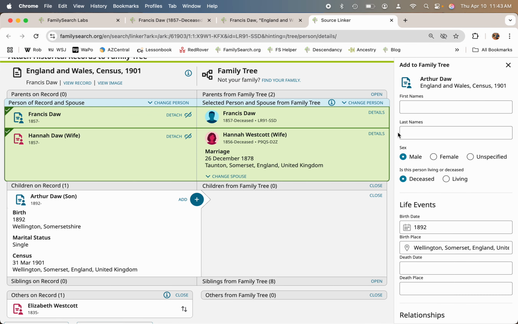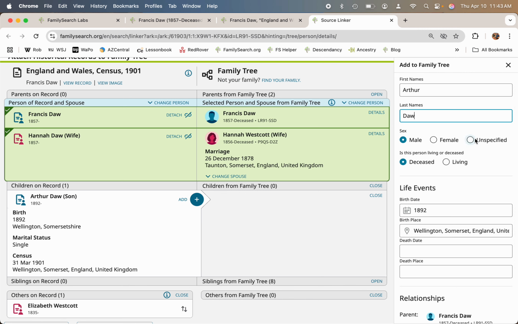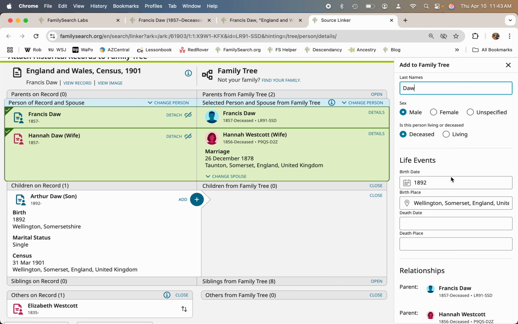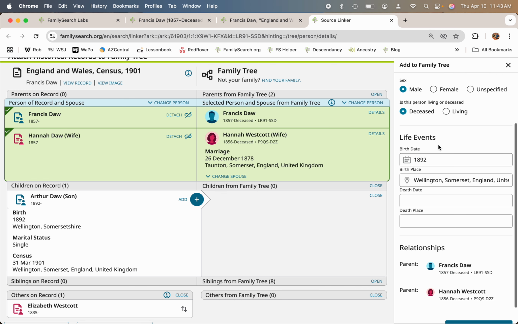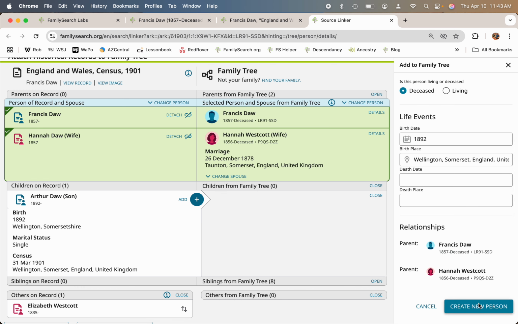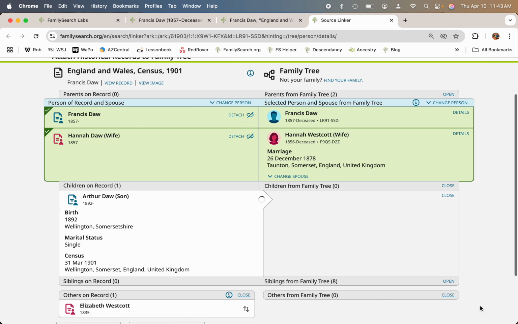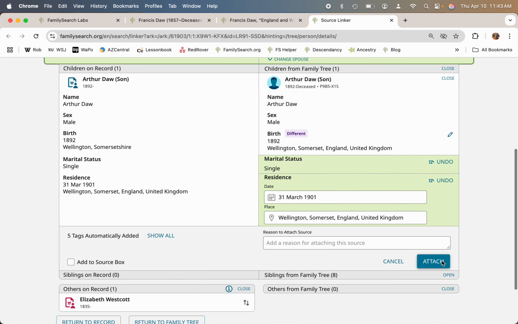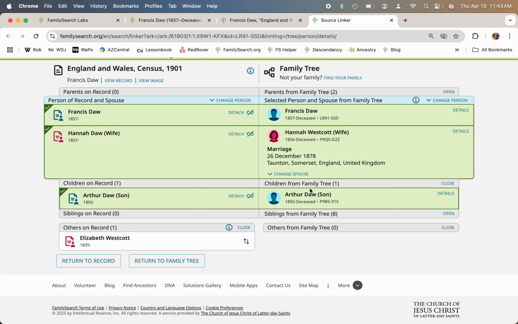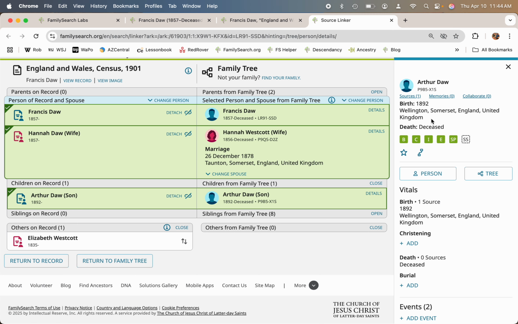We're going to add an individual, and often it comes up when you have the names, but for whatever reason it didn't have that. We're going to mark male or female. The person's deceased. If you don't have records of them being deceased and they are within 110 years, you just mark them as living. So we're going to go down here. Now that we have all that information, we're going to click create a new person. Click add, click add, click attach. Now we have a new person.